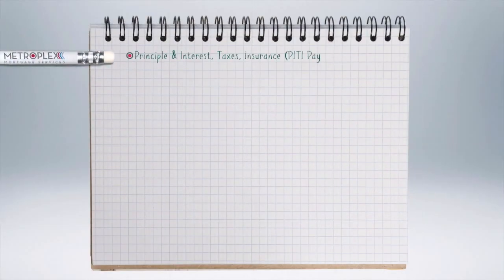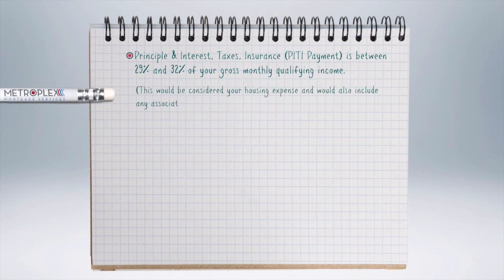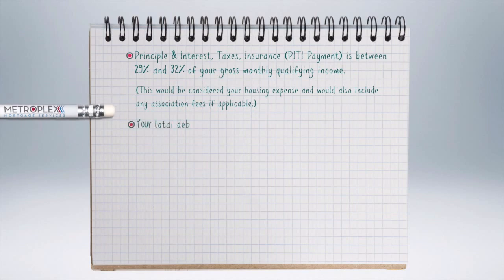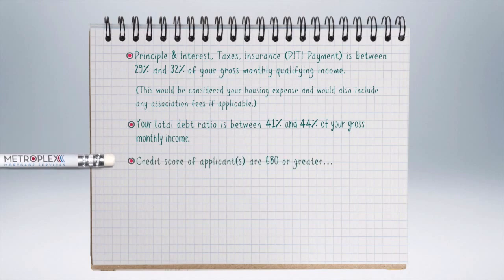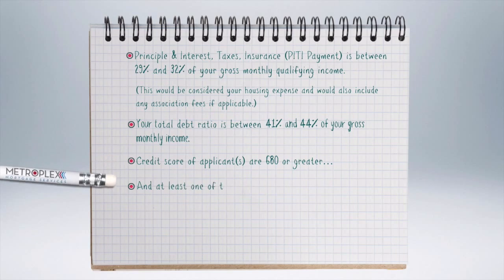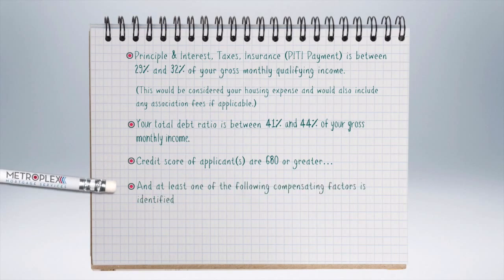The principal and interest, taxes, and insurance, your PITI payment, is between 29% and 32% of your gross monthly qualifying income. This would be considered your housing expense and would also include any association fees if applicable. Your total debt ratio is between 41% and 44% of your gross monthly income. Credit scores of all applicants are 680 or greater, and at least one of the following compensating factors is identified.